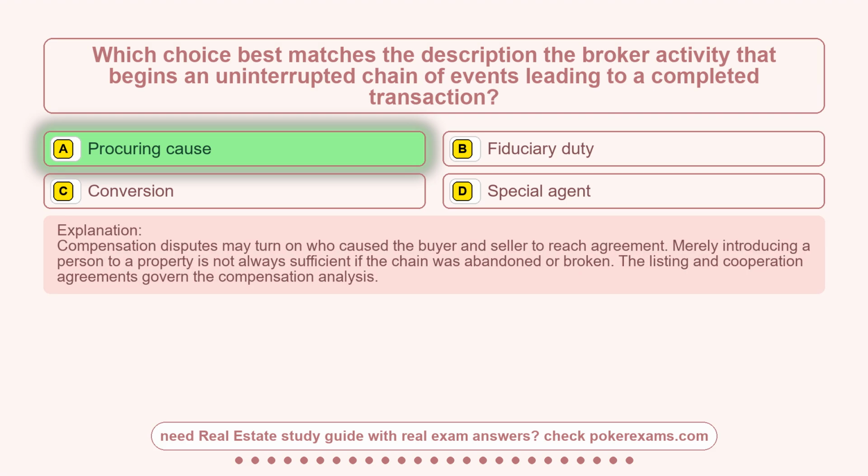Compensation disputes may turn on who caused the buyer and seller to reach agreement. Merely introducing a person to a property is not always sufficient if the chain was abandoned or broken. The listing and cooperation agreements govern the compensation analysis.